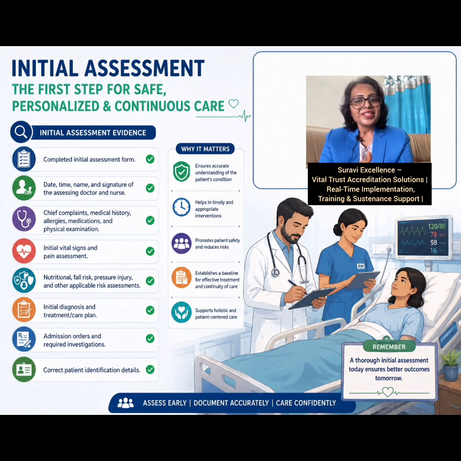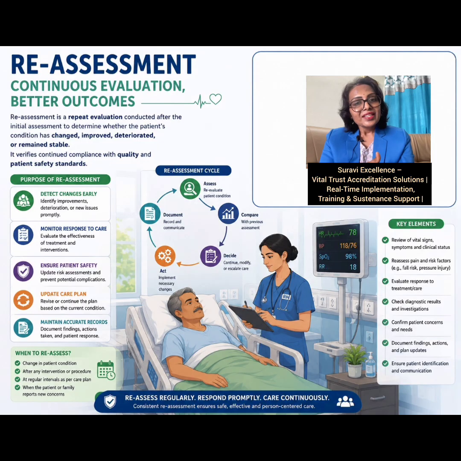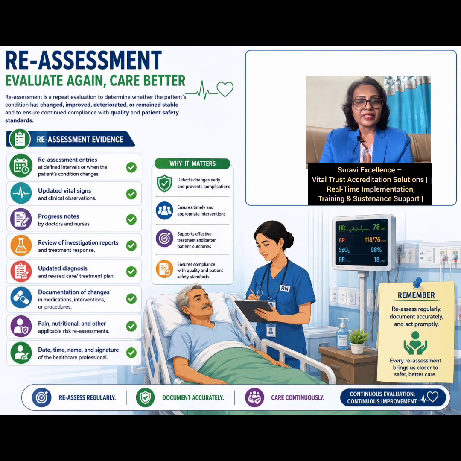So next, what is reassessment? Reassessment is a repeat evaluation conducted after the initial assessment to determine whether the patient's condition has changed, improved, deteriorated or remained stable. It verifies continued compliance with quality and patient safety standards. So what shall be the reassessment evidences?